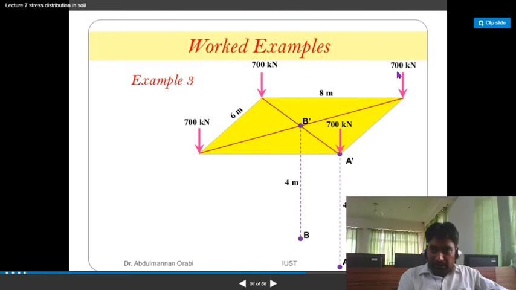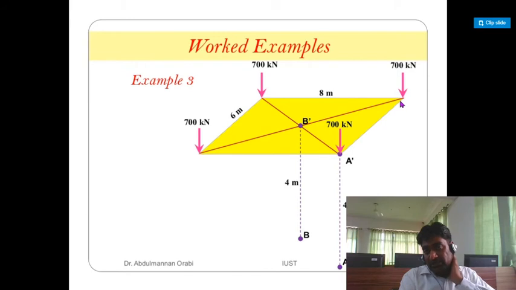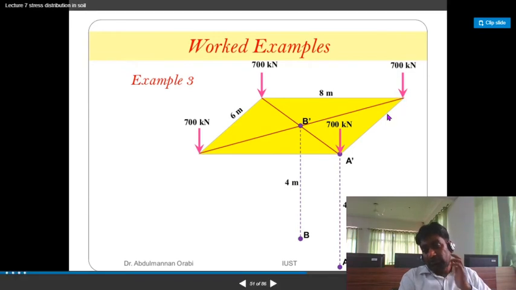Now I am talking about this other load. For this one, the r value will become 6 meter, and the small z value will become 4. With the help of trigonometry, you will calculate capital R. Once you get small z, small r, and capital R, you can easily calculate with the help of the previous Boussinesq formula.